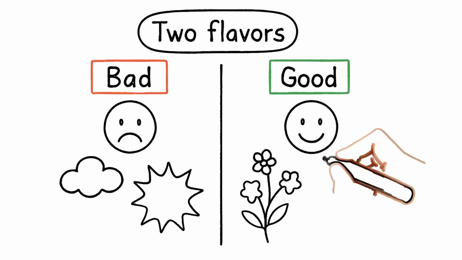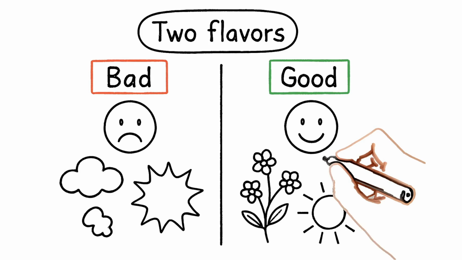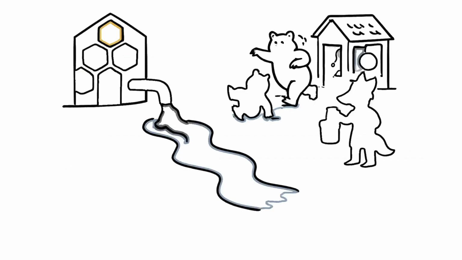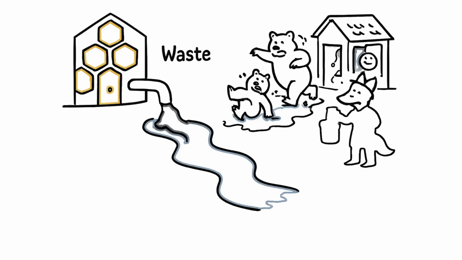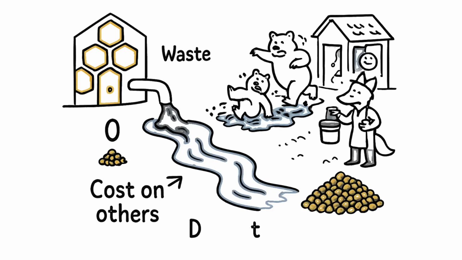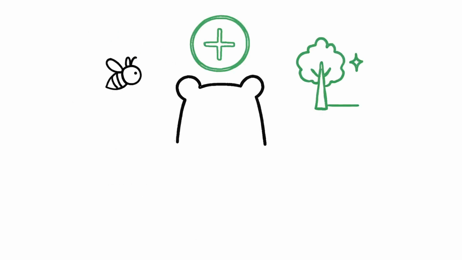Negative externalities are the harmful side effects. Picture bees making honey but dumping sticky waste into the river. Bears downstream slip, fox shops lose clean water, and the forest suffers. The bees didn't pay for that damage. Everyone else did. But not all externalities are bad.